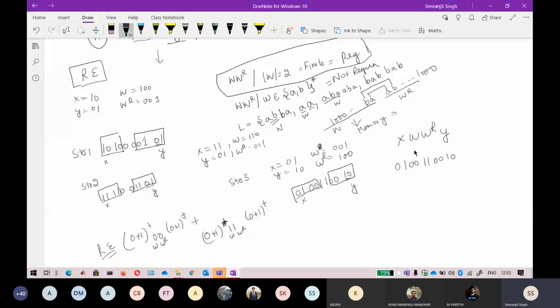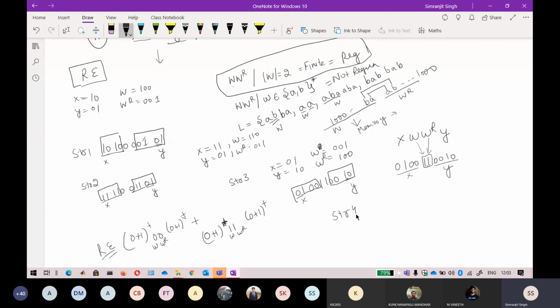Okay, so in a similar way, I consider that the smallest W and WR will always be present if I consider the center string. If I always consider the center string where the strings are repeating, as one string is W and the other string is WR, then I get the starting and ending point, and that part will be your X and that part will be your Y. So in that case, I will be able to map every possible scenario here. Okay, so if you are still thinking, let me give you an example.